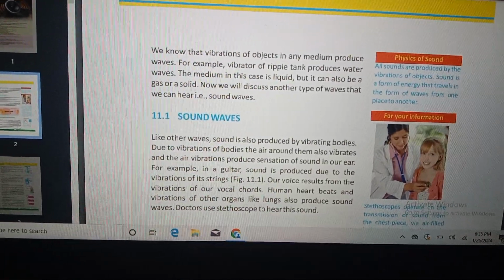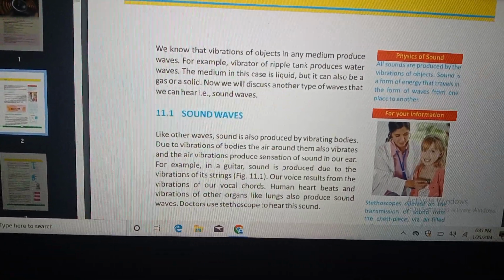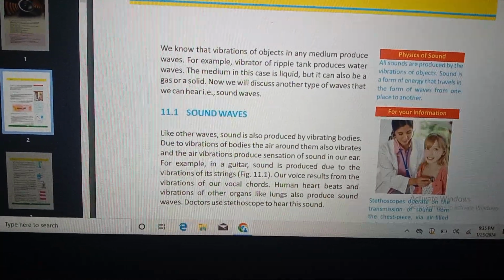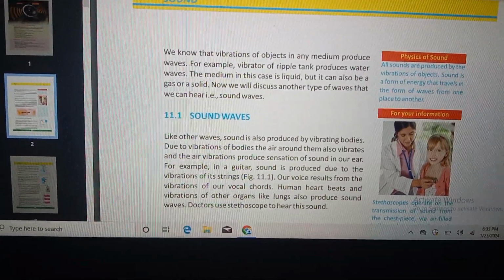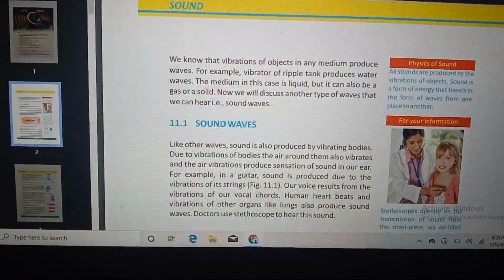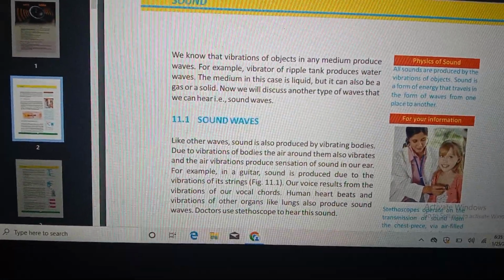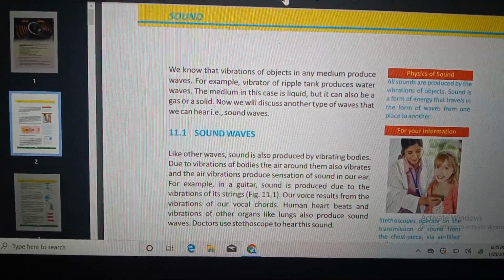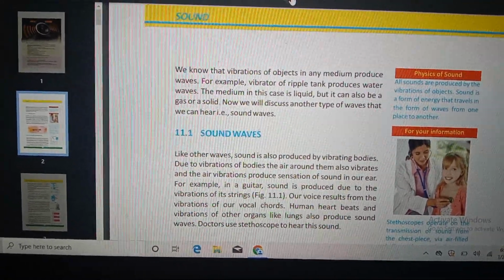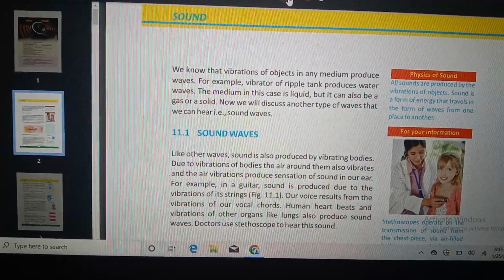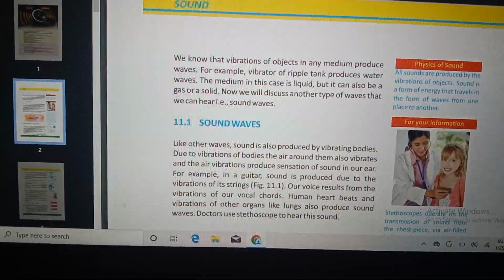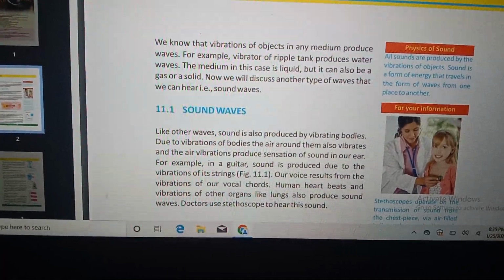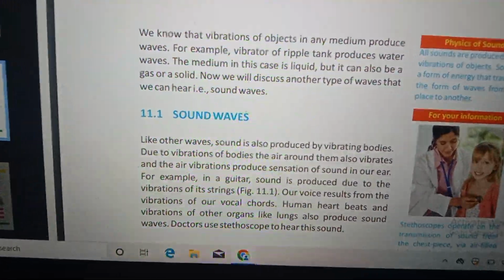Sound waves. Sound waves, like other waves, are also produced by vibrating bodies. Due to vibrating bodies, the air around them also vibrates, and the air vibrations produce a sensation of sound in our ear. For example, in a guitar, sound is produced due to the vibrations of its strings.